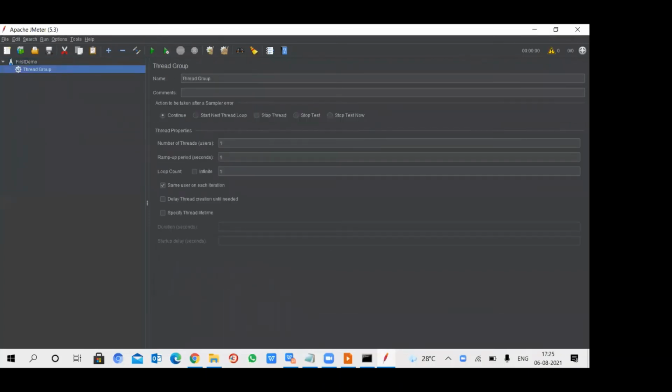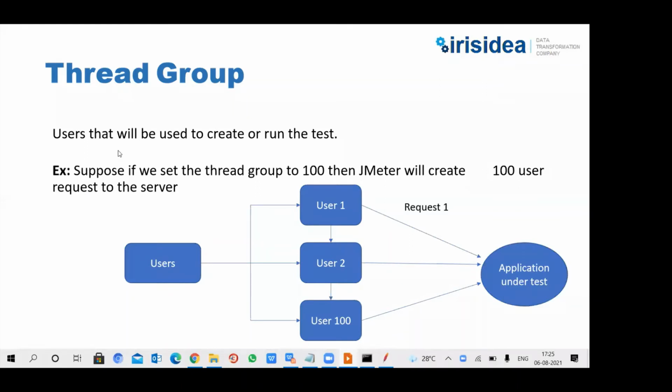Thread group is nothing but the users that will be used to run the test. As the name indicates, it is a group, and each thread represents one user. One thread means one user, two threads, two users. The thread group is the group of users created to hit the server at a particular time. If we set the thread group to 100, JMeter will create 100 user requests to the server.